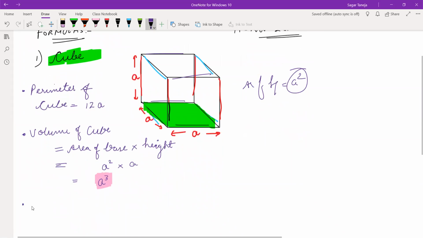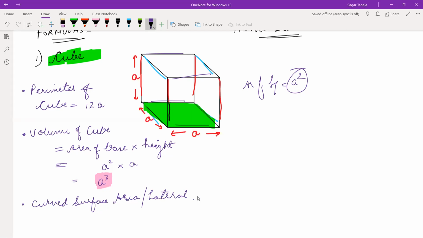After this, write curved surface area or lateral surface area and area of 4 walls. Curved surface area, lateral surface area, and area of 4 walls. It is all the same. CSA, LSA, and area of 4 walls.